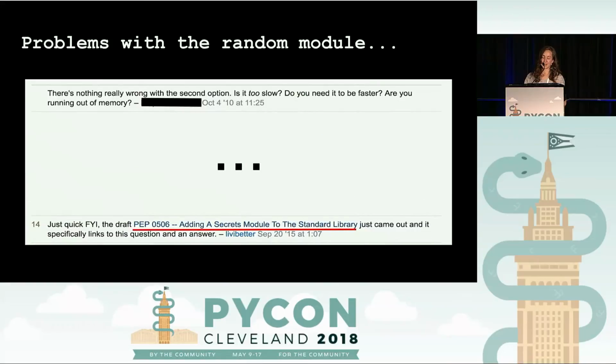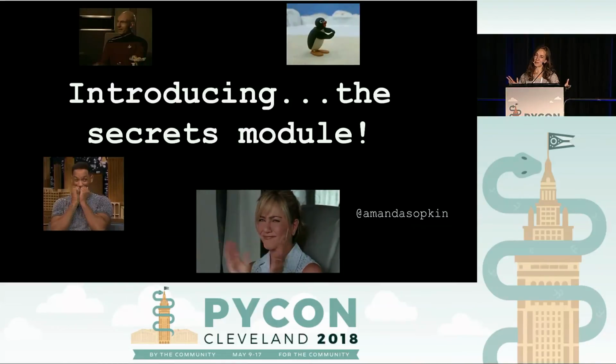So later on down the line, I just think this is kind of funny, someone else commented and said, just a quick FYI, the draft for the Python proposal adding a secrets module to the standard library just came out, and it specifically links to this question and answer. So when they created the secrets module, they specifically used the Stack Overflow question and answer as an example of why the random module is not sufficient. So that kind of tells us where we're going.